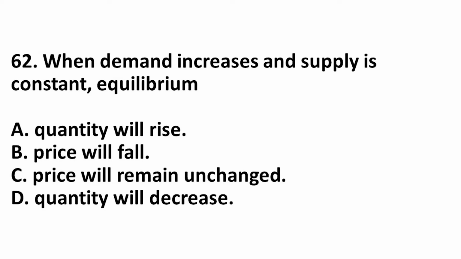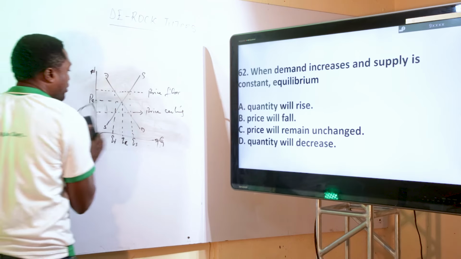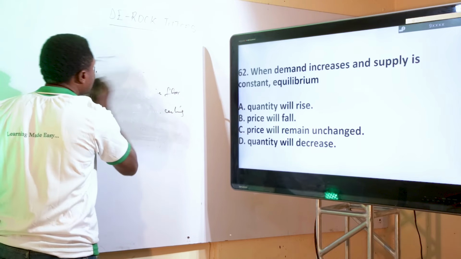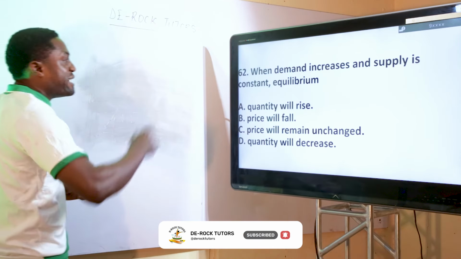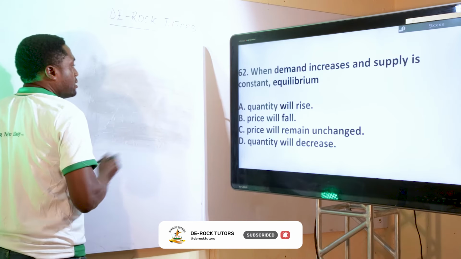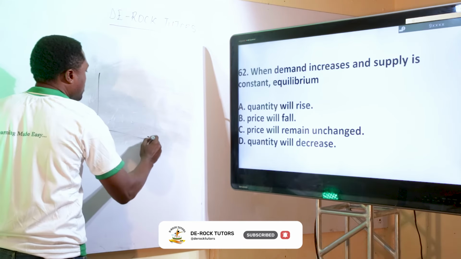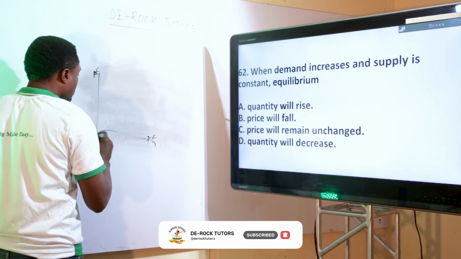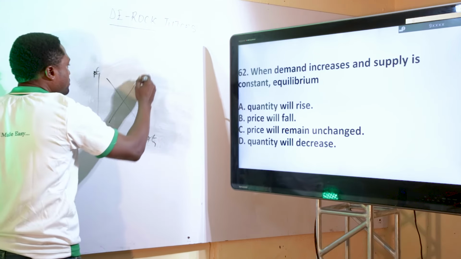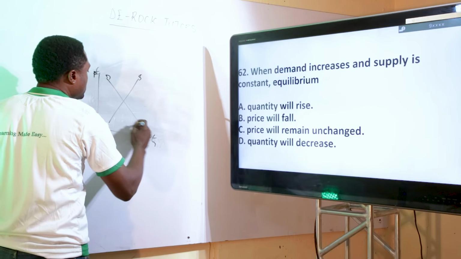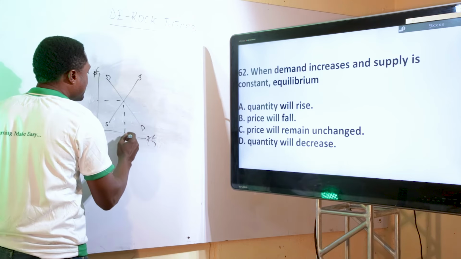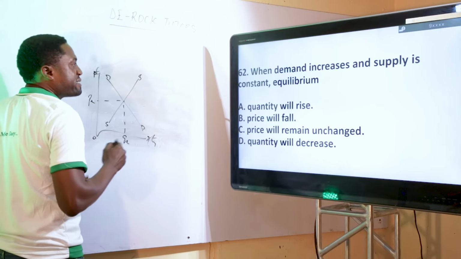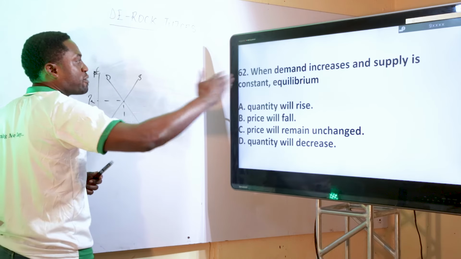62. When demand increases and supply is constant, what happens to the equilibrium? We can also explain this with the aid of diagram. When demand increases and supply is constant. This is quantity. Now, I said the other time that this is equilibrium quantity, this is equilibrium price. They now said when demand increases and supply is constant.